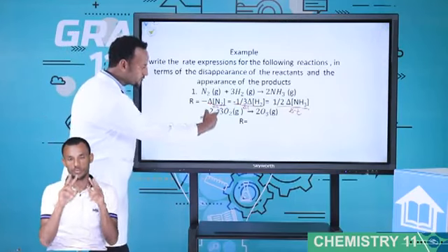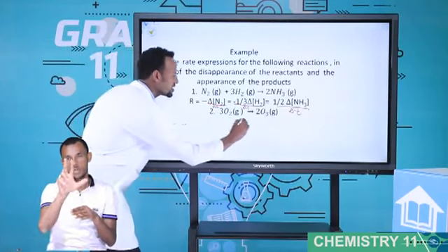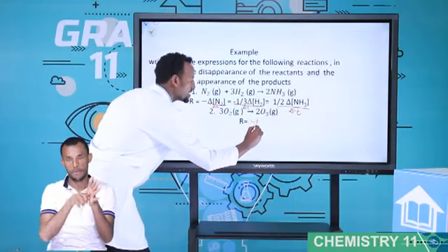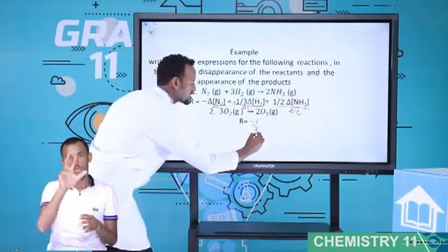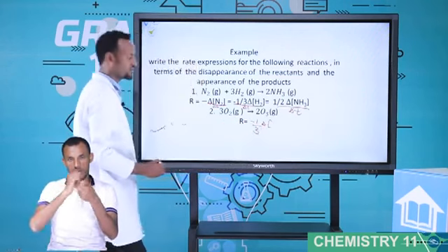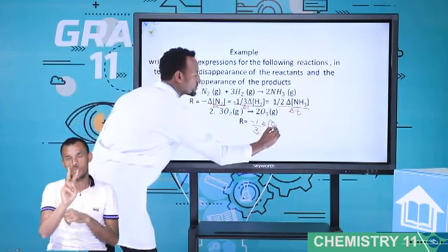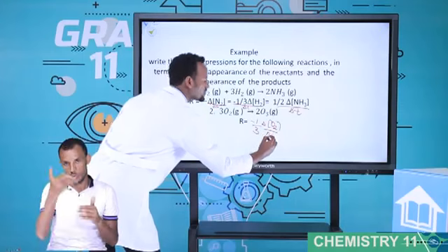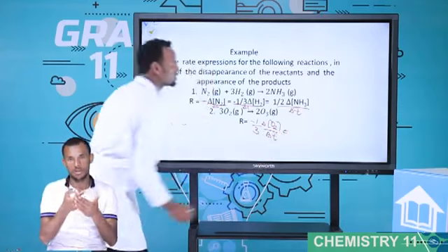Look, the coefficient of O2 is 3, so minus 1 over 3, change in concentration of O2 over change of T. This is for O2.